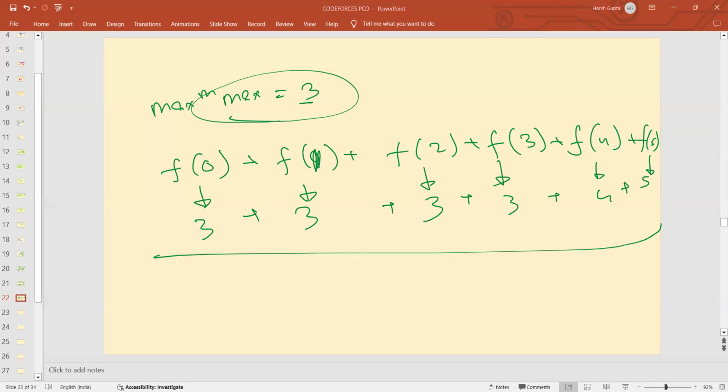What we will max it with 3, we will get max greater than 3. What is your question, Kushal? Can you unmute yourself and tell me? Yeah, the array is 0, 1, 4, 2, 5. So if you have 3, if you are giving any number greater than 3, in that case, the number will be 3. And if you have 3, the max value will be 6. So in that case, your maximum max will change to 6. Isn't it?